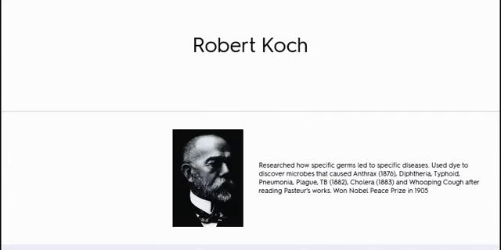Robert Koch researched how specific germs led to specific diseases. Used dye to discover microbes that caused anthrax, diphtheria, typhoid, pneumonia, plague, TB, cholera and whooping cough. After reading Pasteur's works, won the Nobel Peace Prize in 1905.